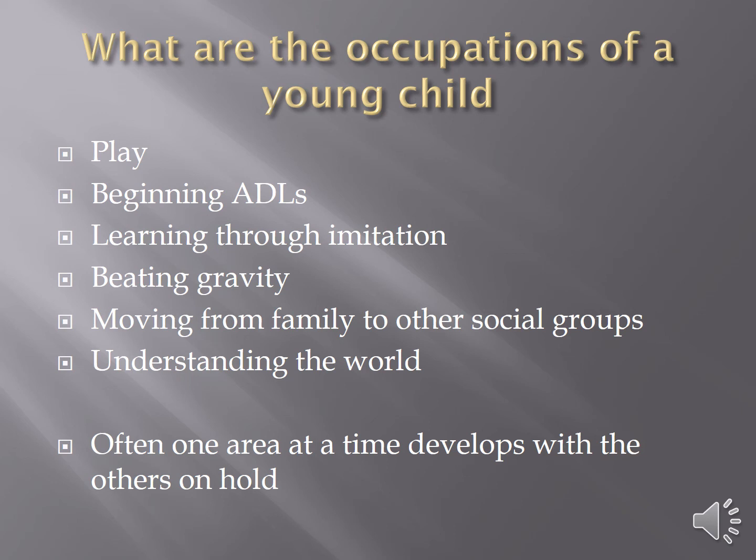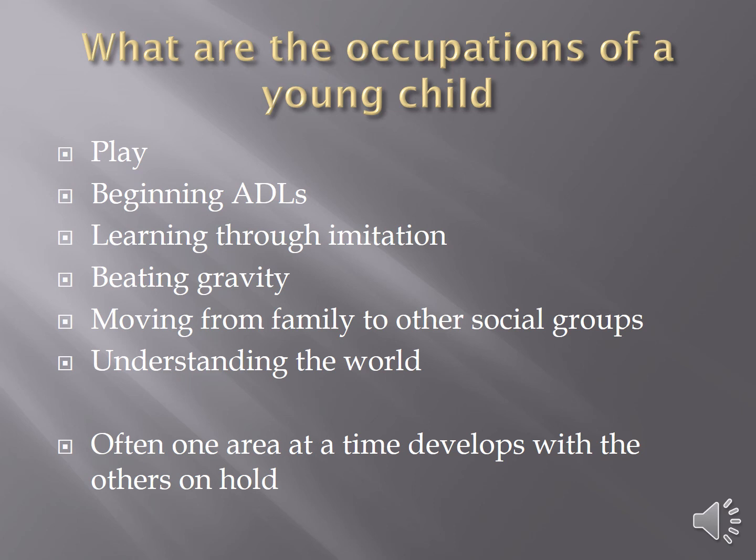One of the reasons it's important to understand that's how development works is that it gives the wide variety to young development. That's one of the reasons why there's such a huge range of normal, because one child might have gotten to one-word utterances and then decide it's time to learn how to walk, and another child might get up to 2- and 3-word utterances before they decide it's time to learn to walk. So that's just a big range of normal.